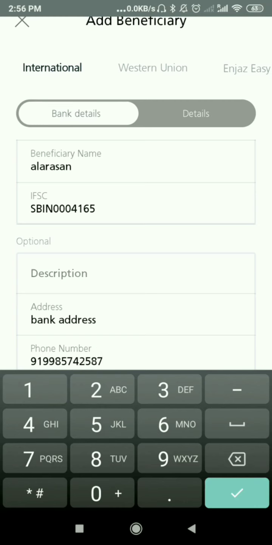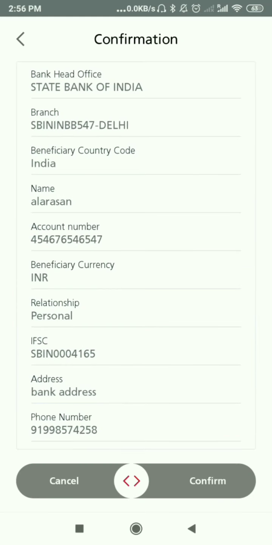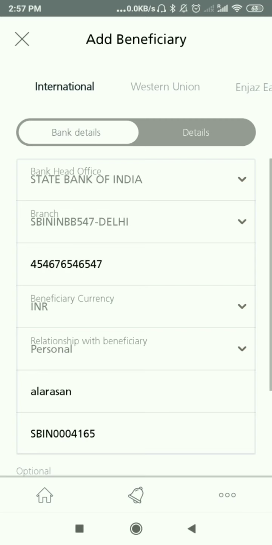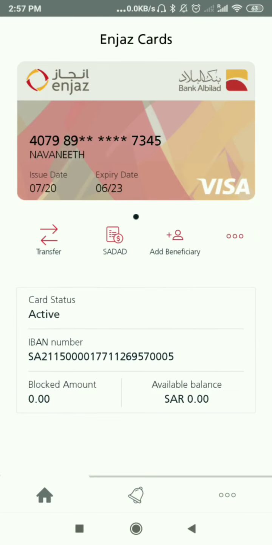You have to put the bank address here, and your phone number which was provided to your bank, your Indian phone number. To that number you get a message, and you have to swipe right here to confirm. Then it automatically registers your details in the beneficiary column.